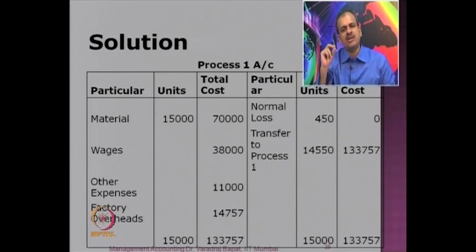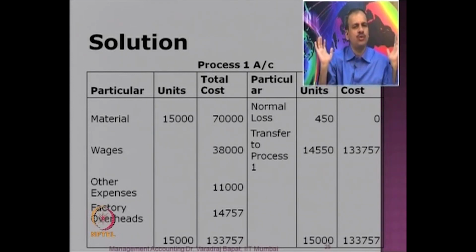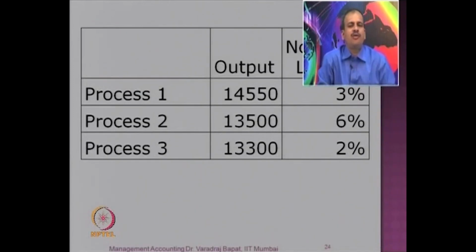In this case, how much was the abnormal loss? 0, because 3% means 450 and 15,000 minus 450, the exact output, is 14,550. So there was no abnormal loss. In process 2, there could be abnormal loss. Look at the figure for process 2. In process 2, the input is 14,550, the output is 13,500 and the estimated loss is 6%.